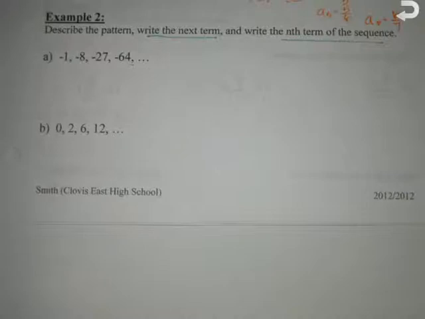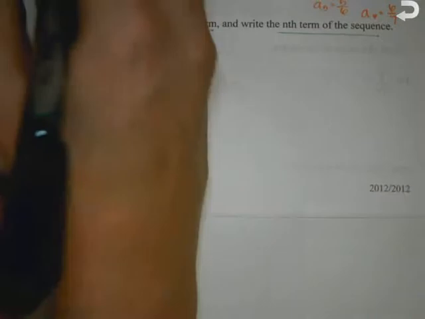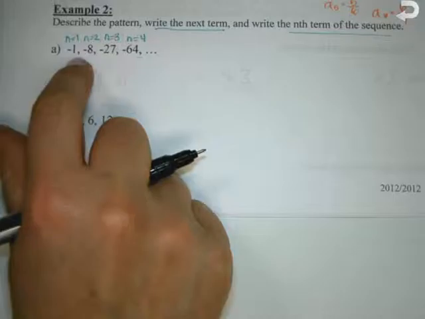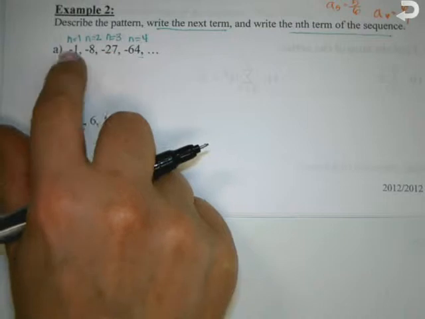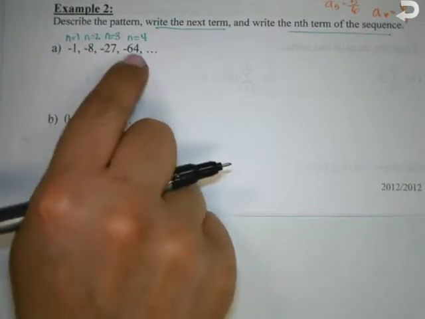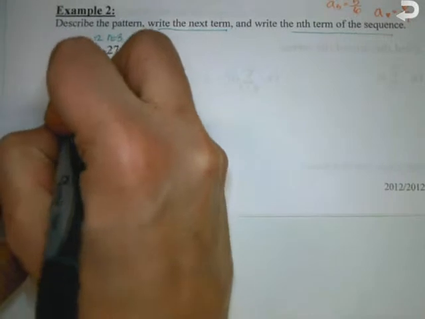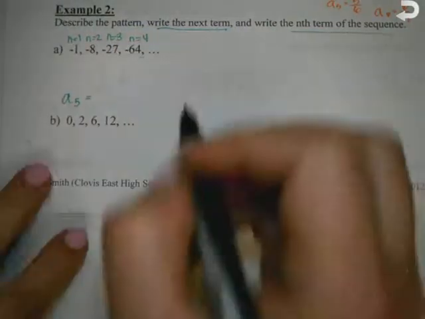Okay, so what we have to do for these is the first thing I always do is label them. N equals 1, n equals 2, n equals 3, n equals 4. It always starts at 1 unless they tell you otherwise. So you can always assume that it starts at 1. So we're given 1, 2, 3, 4 terms so far. I want you to find a sub 5, the next term, and then we also want to find a sub n, the equation in general terms.